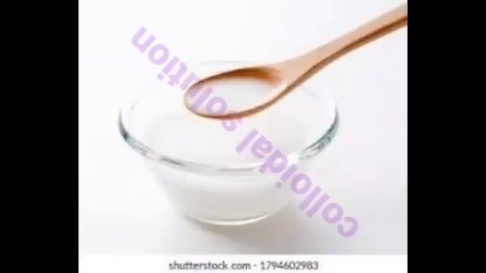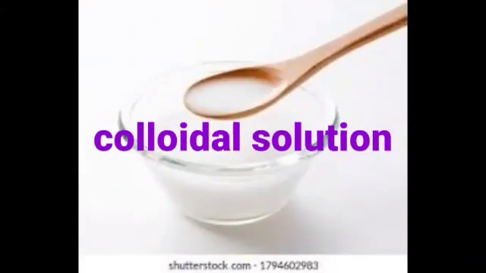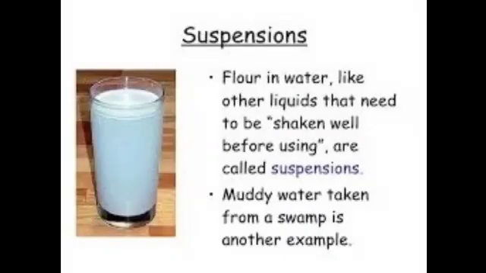And next example, starch and water, we get a cloudy mixture. This mixture is called a colloidal solution. And next, wheat flour mixed with water, we get a turbid mixture and fine particles slowly settle down at the bottom after some time. This mixture is called a suspension, children.